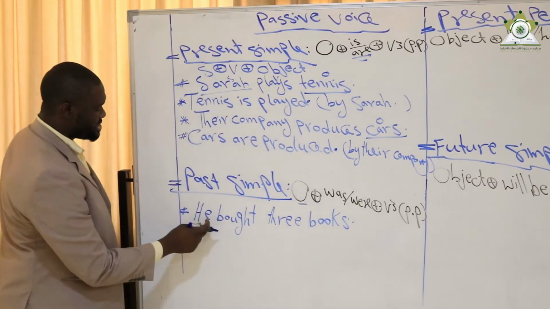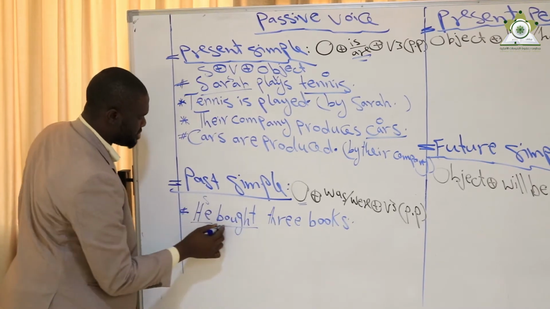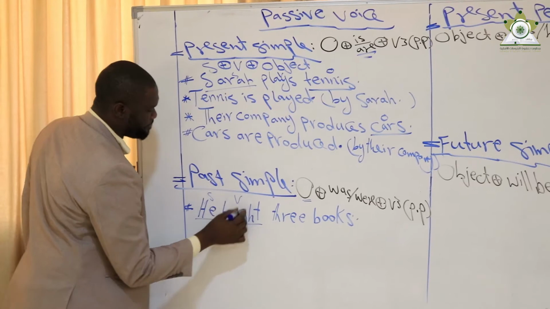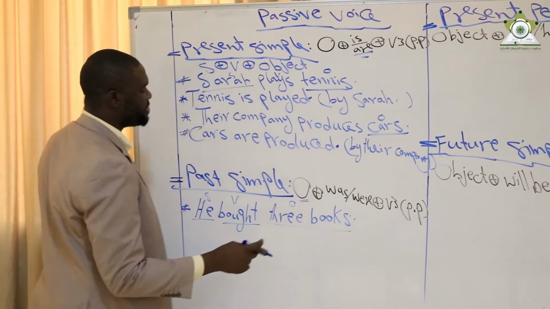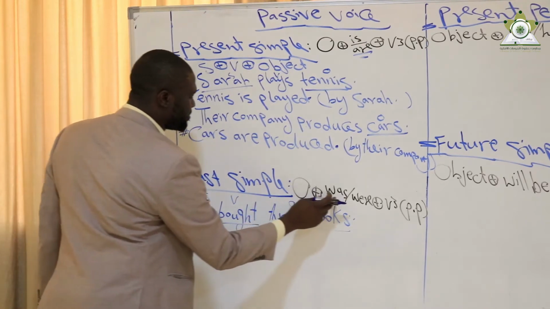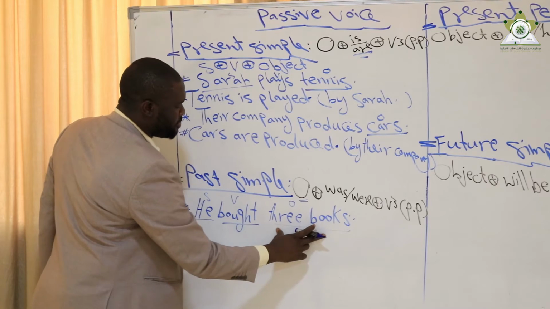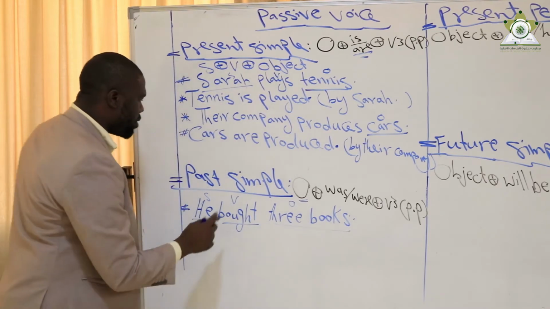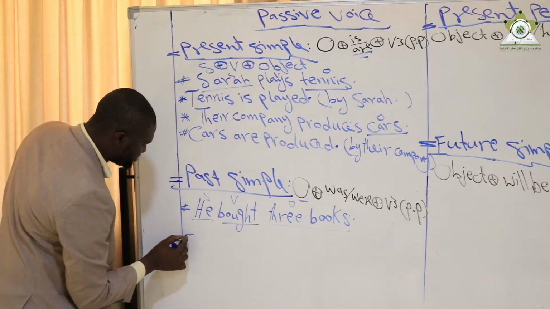Okay, so the sentence is divided this way: subject, he, verb, bought, and object, 3 books. As we can see, object plus was or were. So here the object is 3 books, plural, so it becomes object plus were.